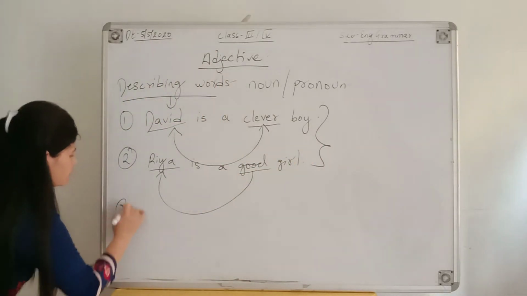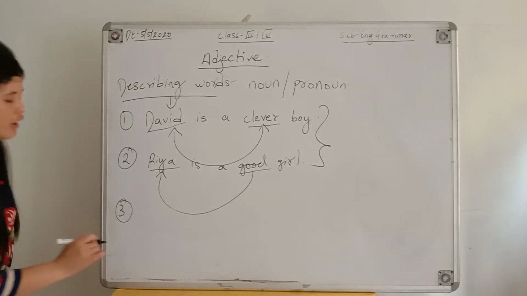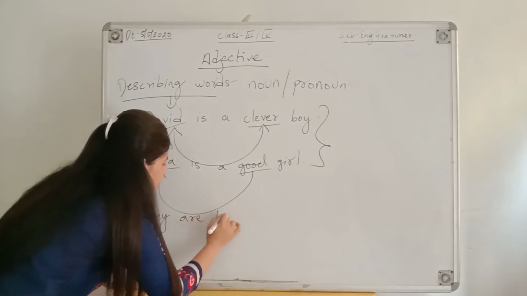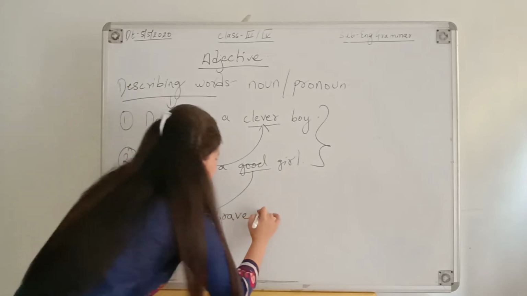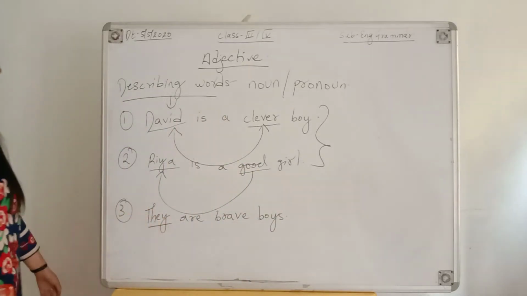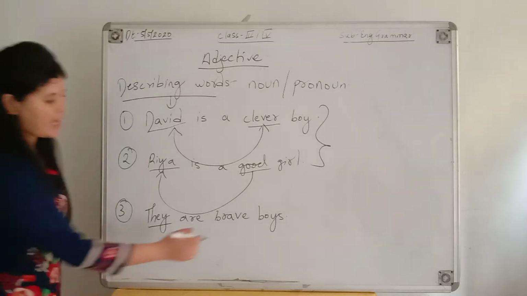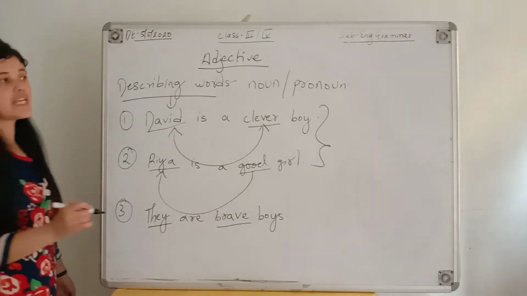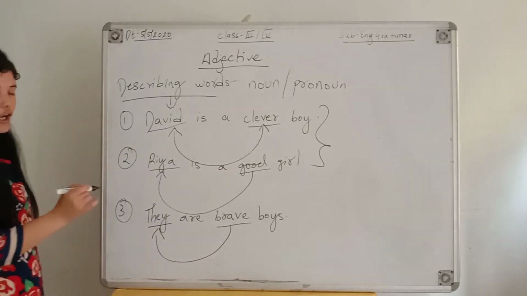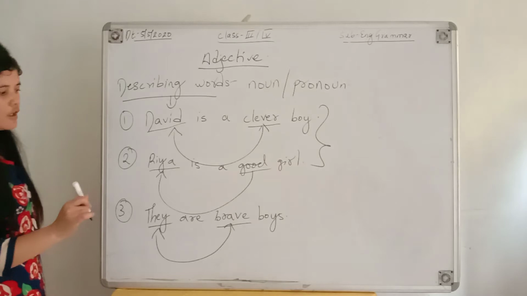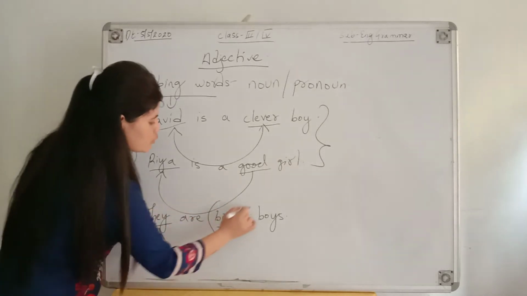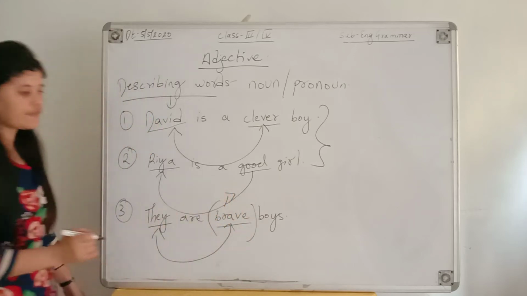And the other example we can take it for pronoun. For example, they are brave boys. Over here we can see they. It is a pronoun and brave it is an adjective. So this word brave is describing them, or this brave is telling us what kind of quality do they have, and the quality is their braveness.